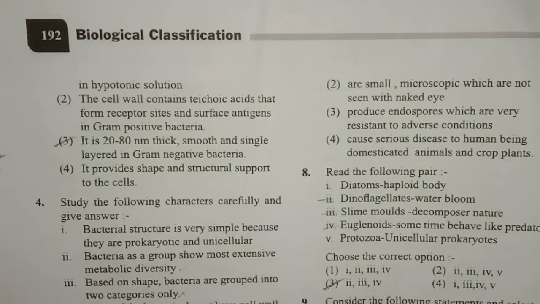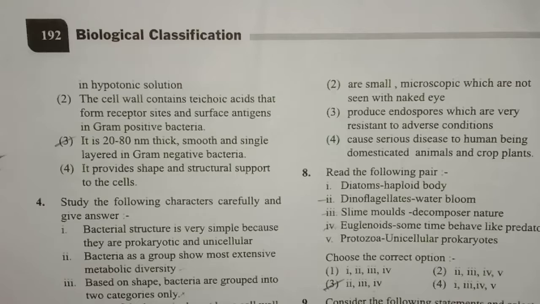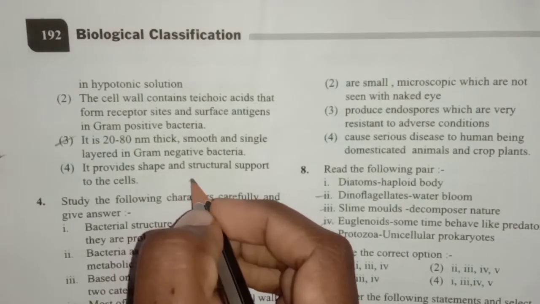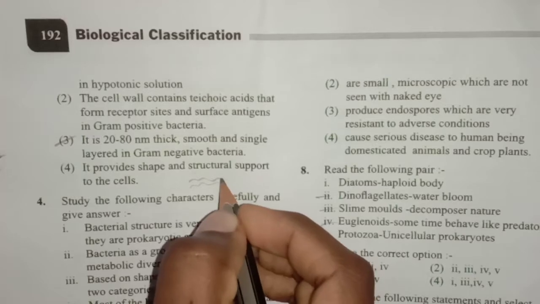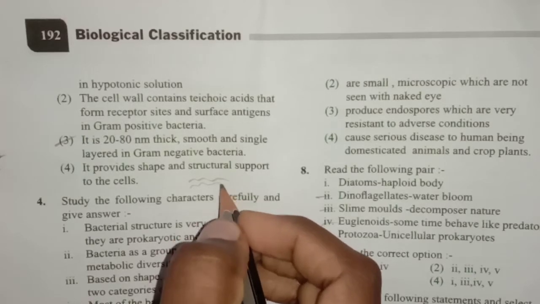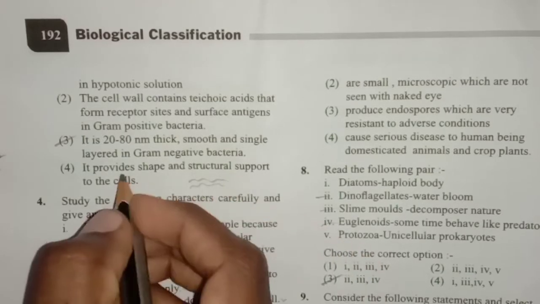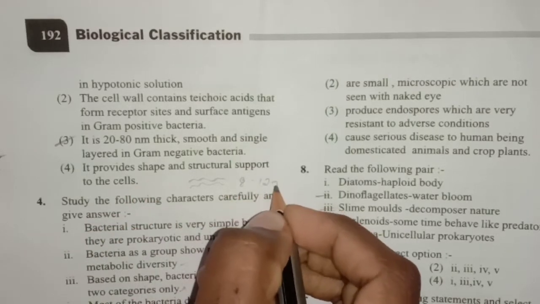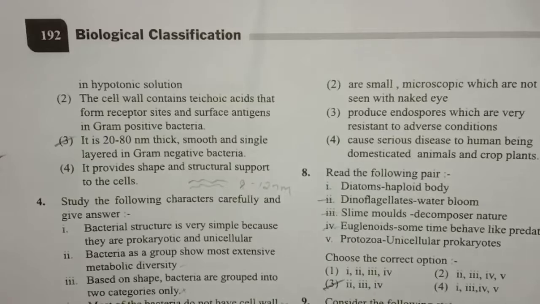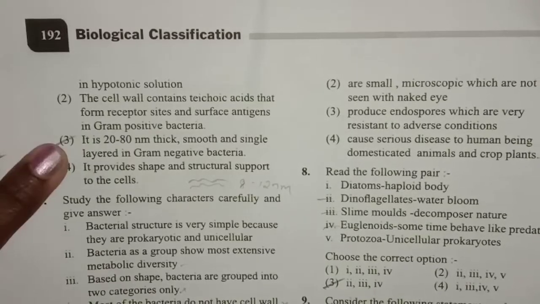This is actually wrong, because in the case of gram-negative bacteria, the cell wall is mainly two-layered and it is not smooth, it is usually wavy in outline. It is made up of two layers, an outer layer and an inner layer, and it usually measures about 10 to 12 nanometers. So that third option is wrong.